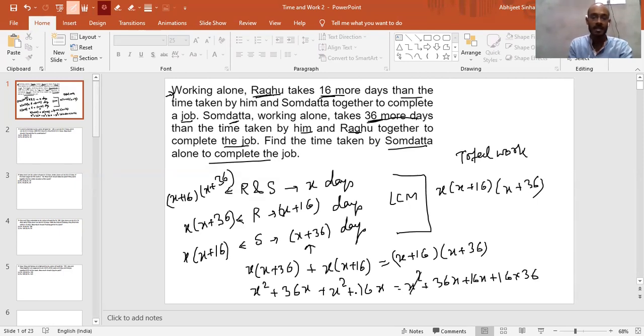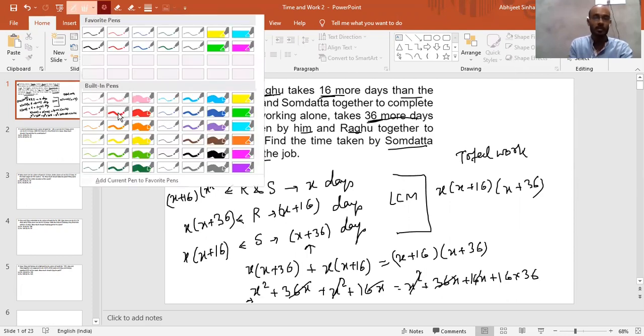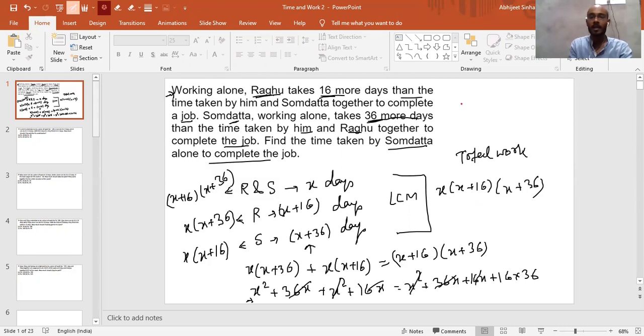Now as you can see, x square and x square will get cancelled out. 16x and 16x get cancelled out. 36x and 36x will get cancelled. What we are left with is x square on this side and 16 into 36 on this side. That's what I already wrote at the very first, right? So x is basically the square root of 16 into 36, and that is nothing but 4 into 6, which is 24, right?